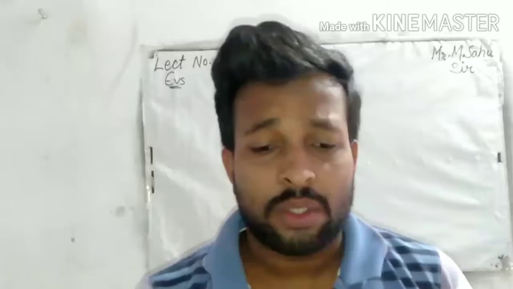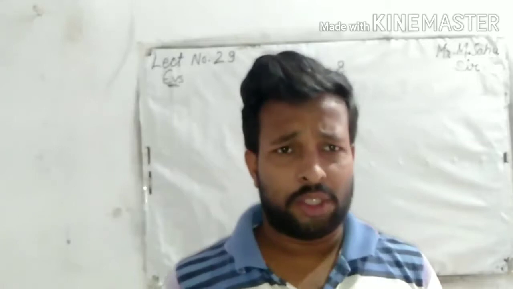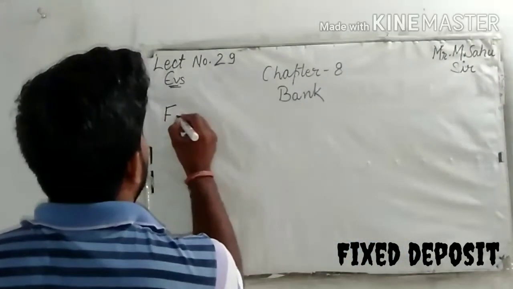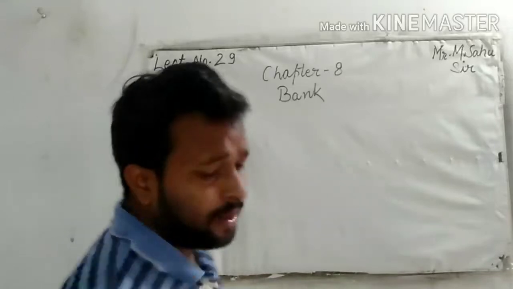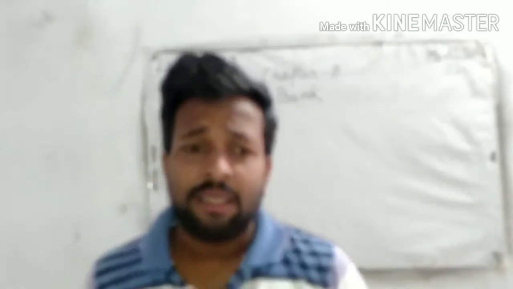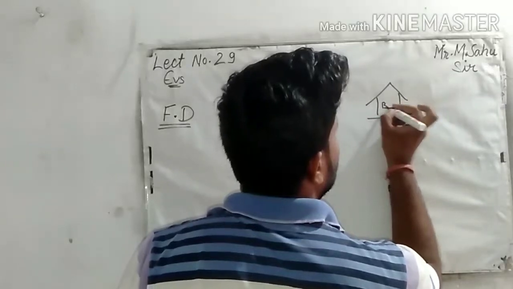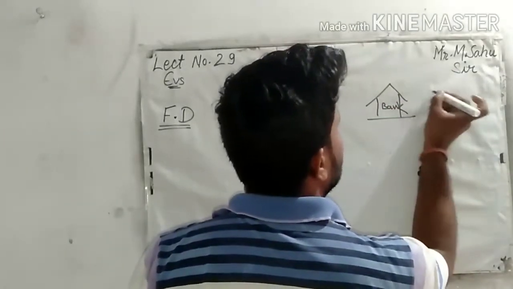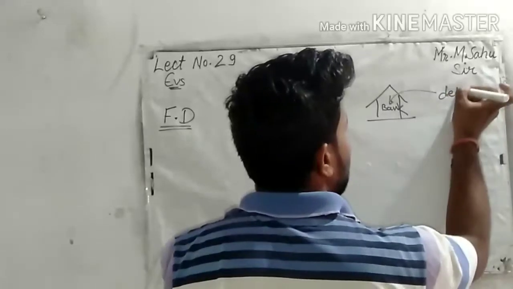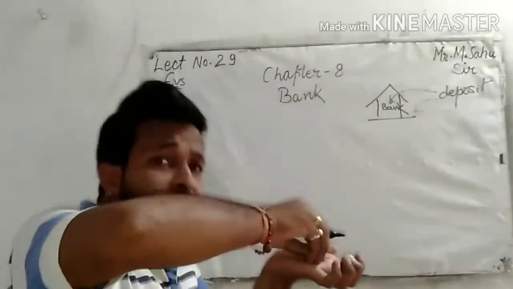Now I'll tell you a new thing that is called a fixed deposit. This is called FD. Suppose there is a man, Farhan. Farhan's father is a farmer. He deposited his money. Deposit means he put money in the bank.